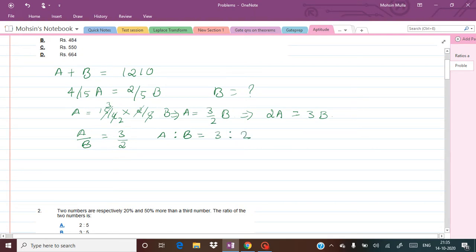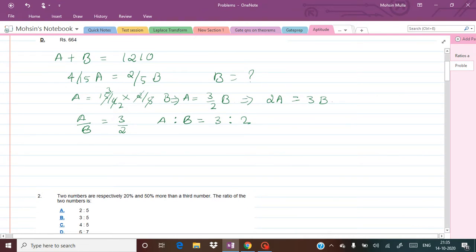Now what will be B's share? We have to obtain the total parts. Out of the total amount that A plus B have, I had given this example earlier: if 3 is to 2 is there, then you have to make total parts. So total parts will be equal to 3 plus 2, that is 5. Now there are total 5 parts. Out of those 5 parts, B's share is 3 and A's share is 2.